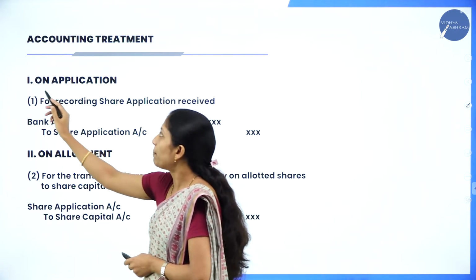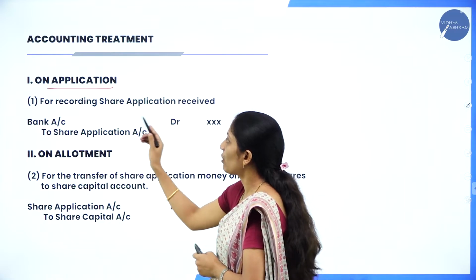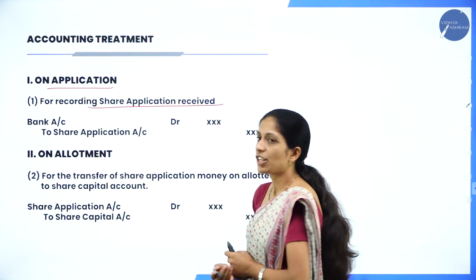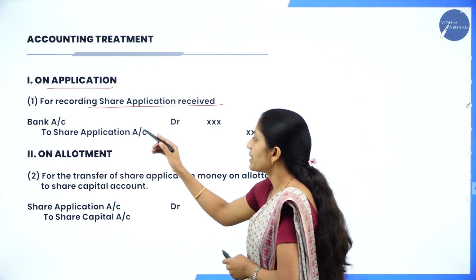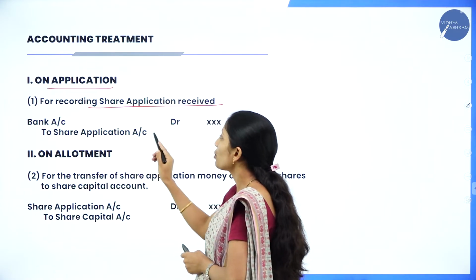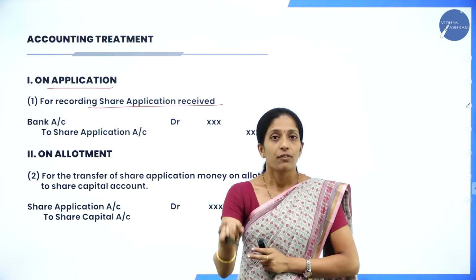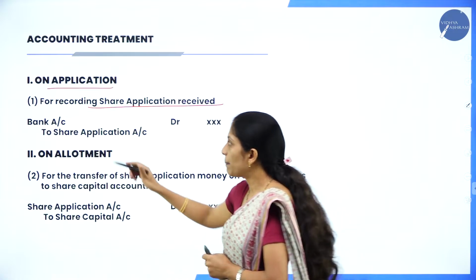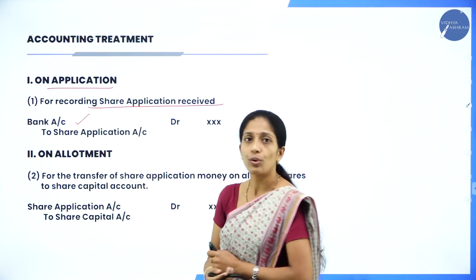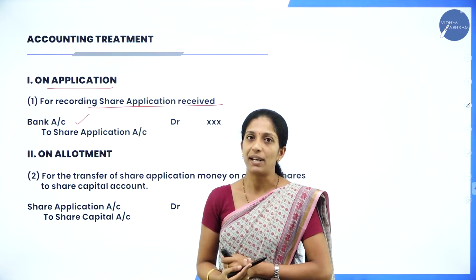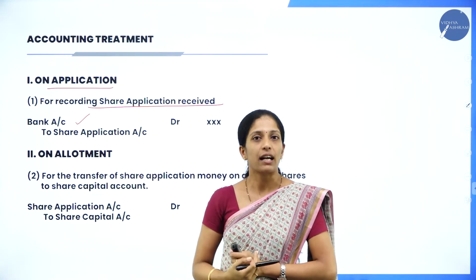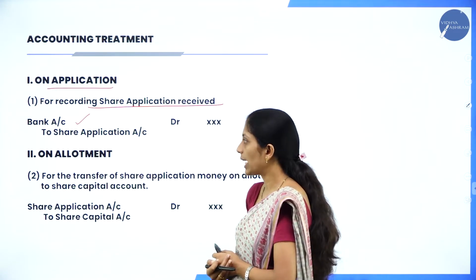So in the stage of application, the first entry is for what? For recording share application money received. So what is the entry? Bank account debit to share application account, because we are going to receive the amount. So debit bank account through what? Through share application. So your entry is bank account debit to share application account.